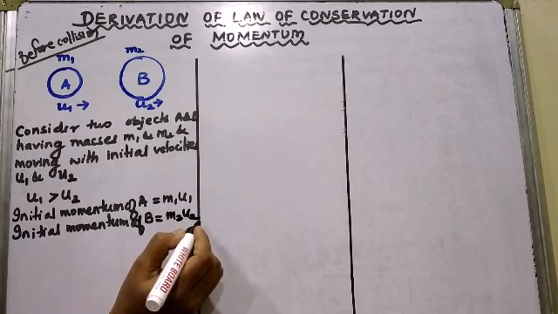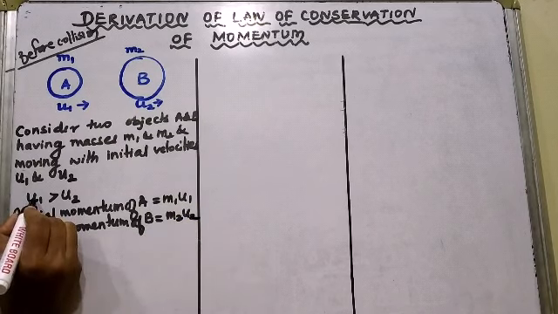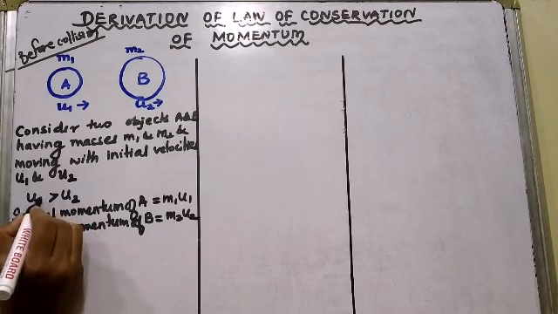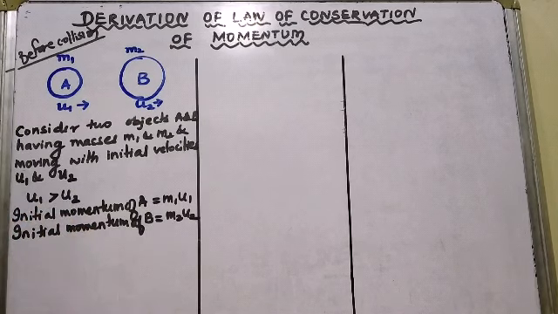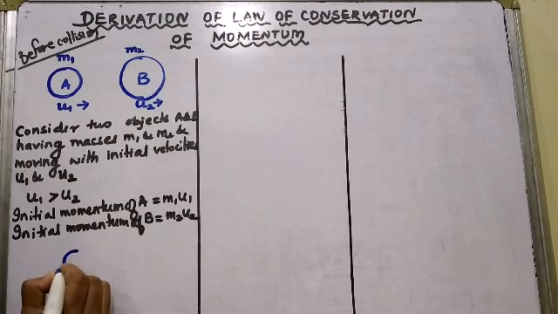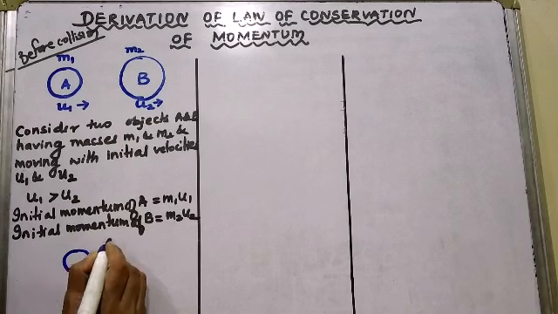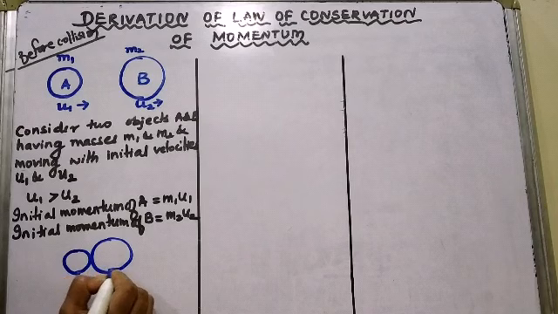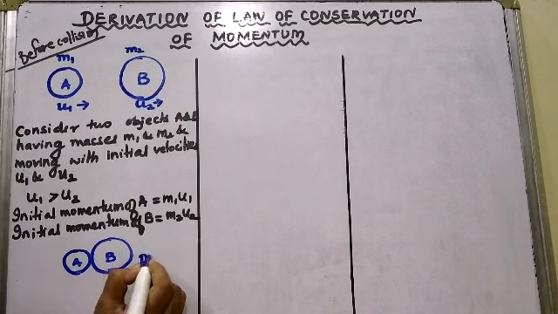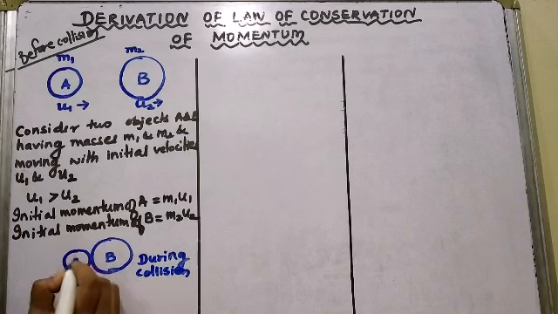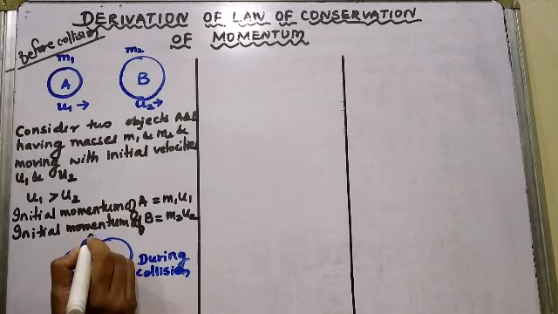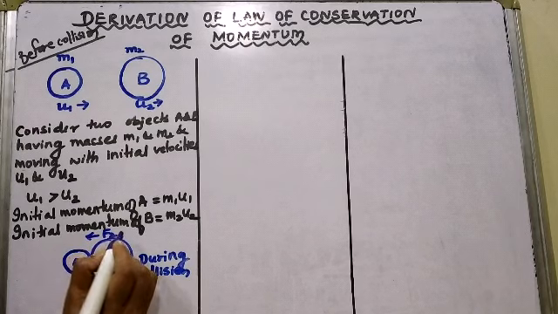Okay. Now, as I said that speed of A is greater than the speed of B, that is u1 is greater than u2. So what will happen is, after some time A will come and collide on B. So A and B will collide with each other. So this is A and this is object B. So this is during collision now. During collision, what will happen is, B will exert a force on A. Suppose B exerts a force F2 on A.